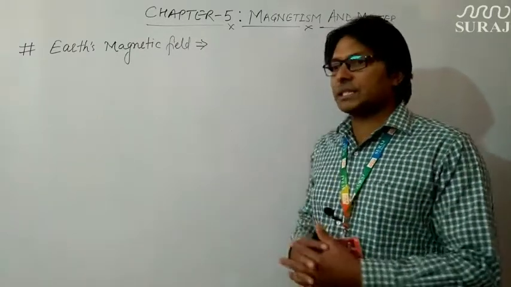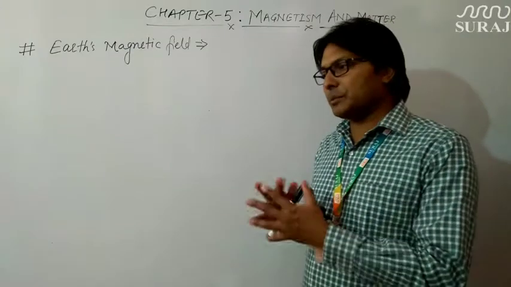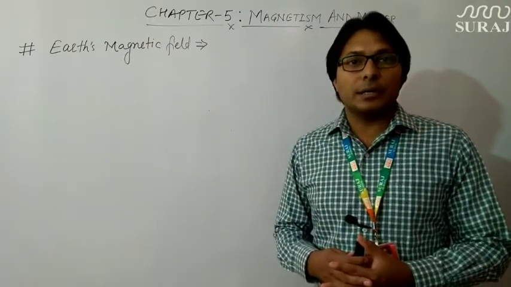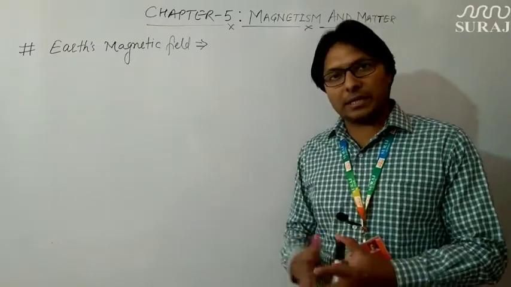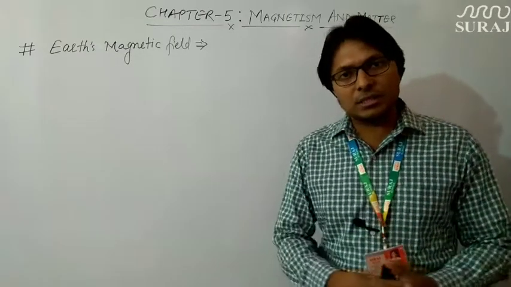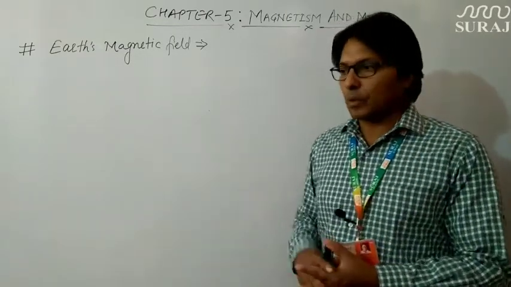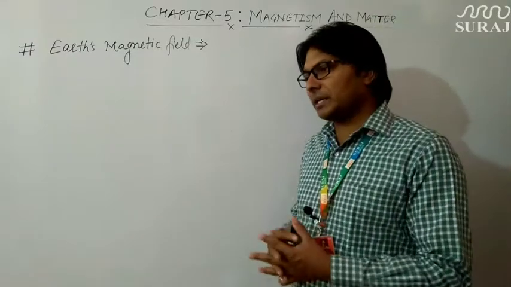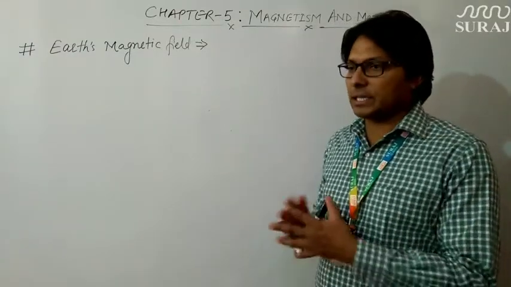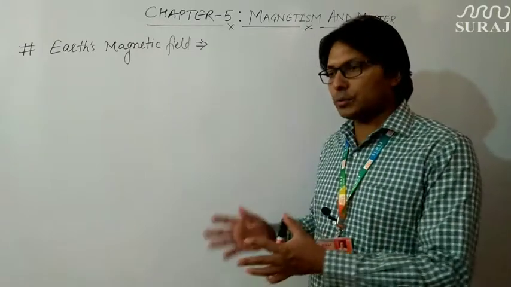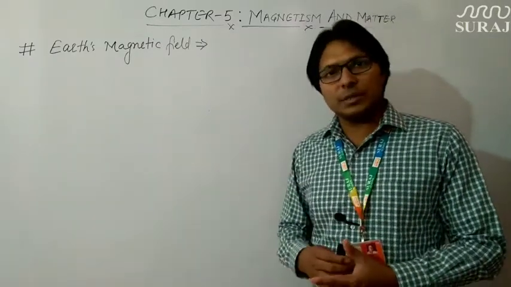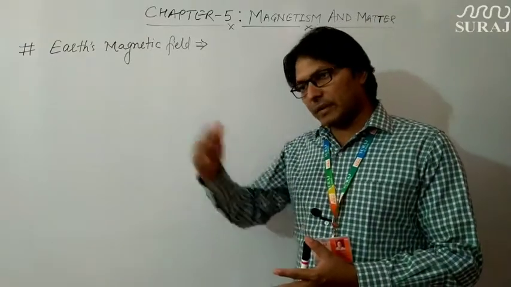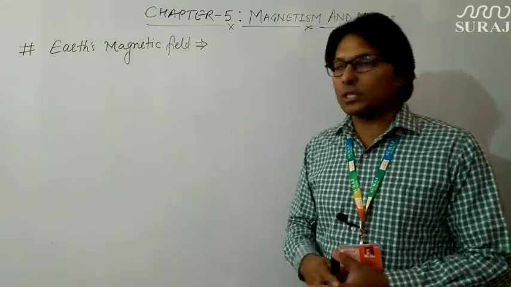This suggests that there must be some external magnetic field produced by the Earth, due to which the bar magnet aligns itself from north to south. There are many other evidences which prove the presence of Earth's magnetic field.